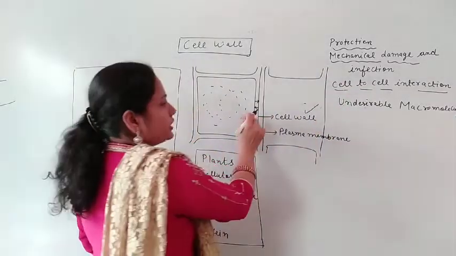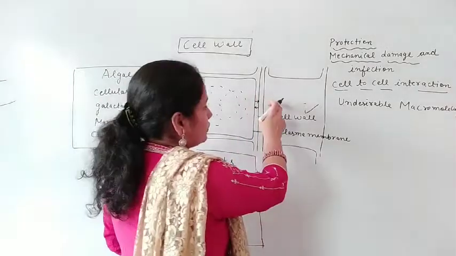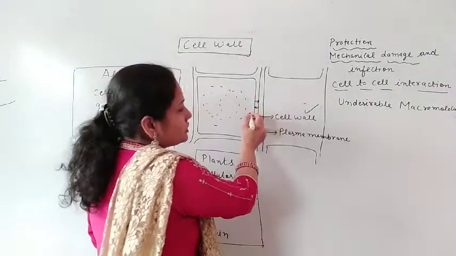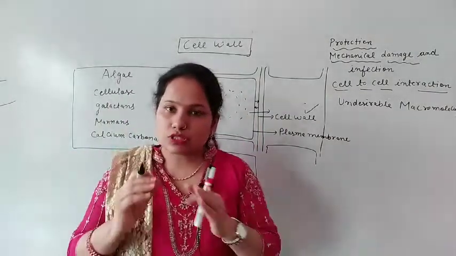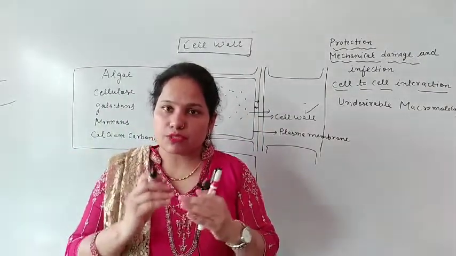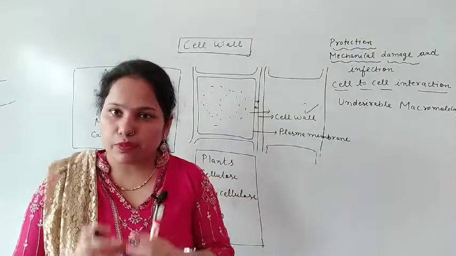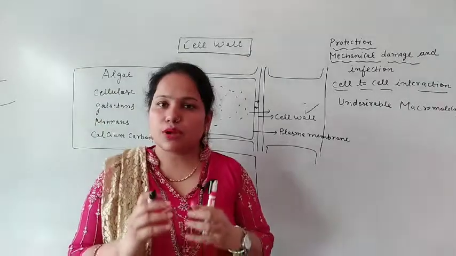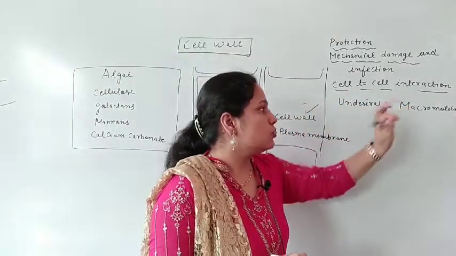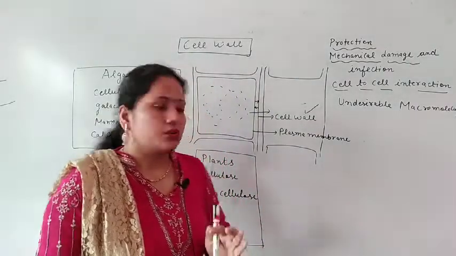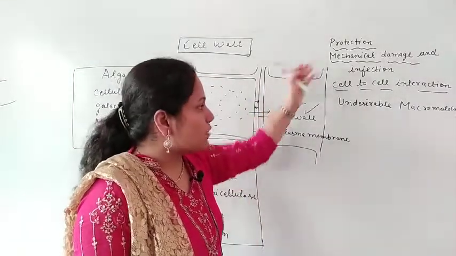So how does the interaction between the first cell and the other take place? This is also due to the cell wall, because the cell wall has some space in between, known as plasmodesmata, and through these plasmodesmata cell to cell interaction takes place. So that is the function of the cell wall.